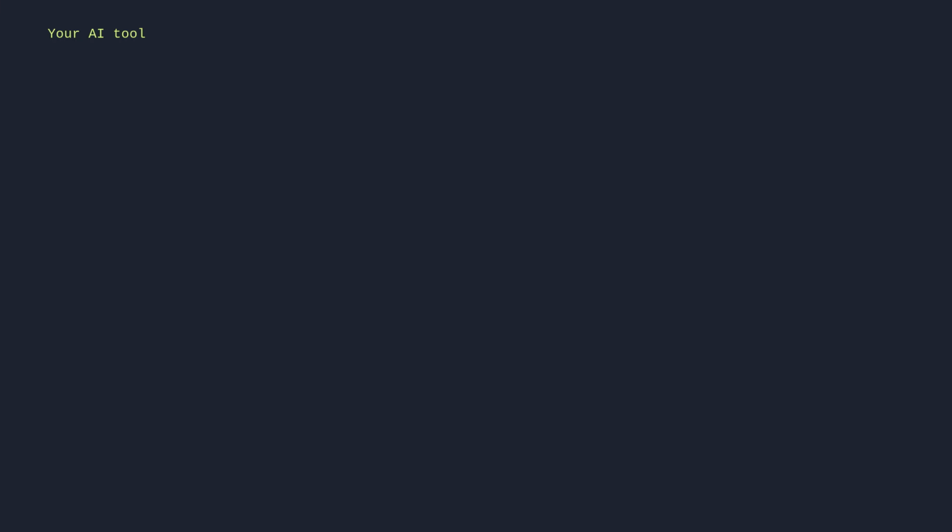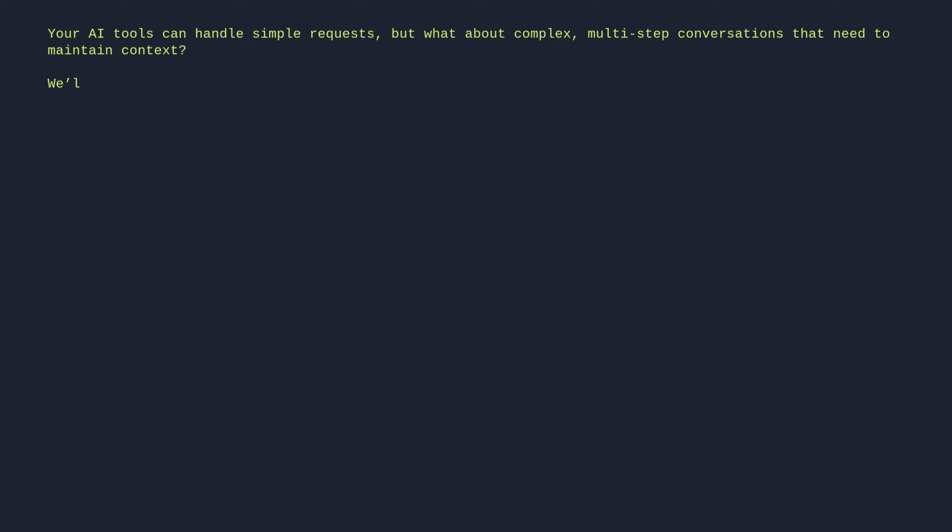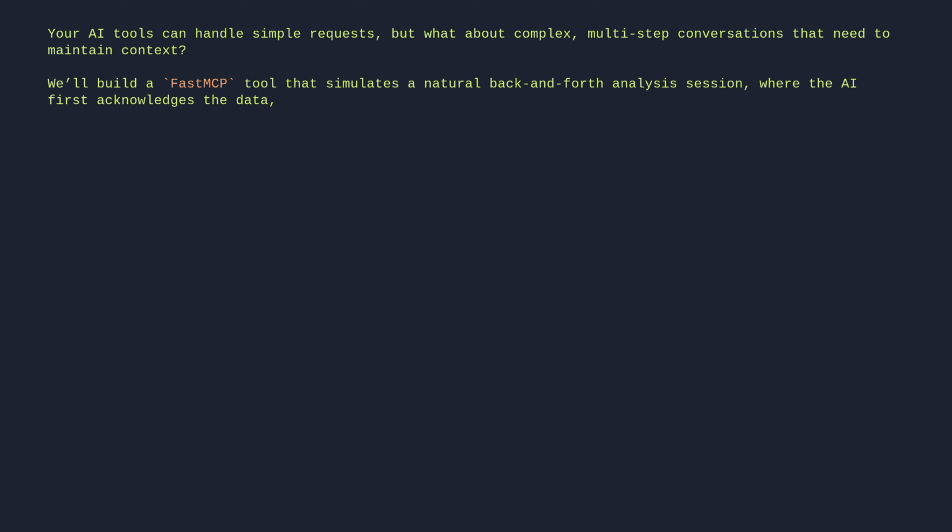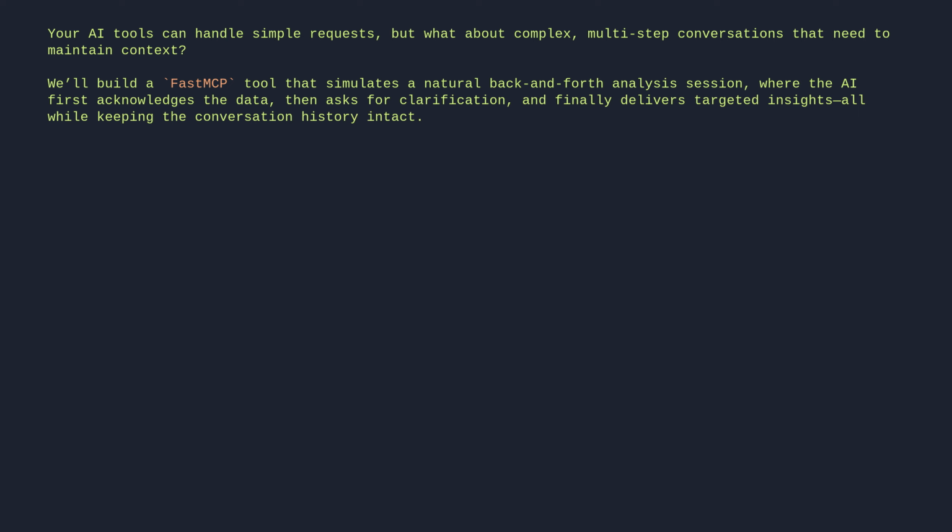Your AI tools can handle simple requests, but what about complex, multi-step conversations that need to maintain context? We'll build a FastMCP tool that simulates a natural back-and-forth analysis session where the AI first acknowledges the data, then asks for clarification, and finally delivers targeted insights, all while keeping the conversation history intact. You'll see how structured message passing makes multi-turn interactions feel seamless.